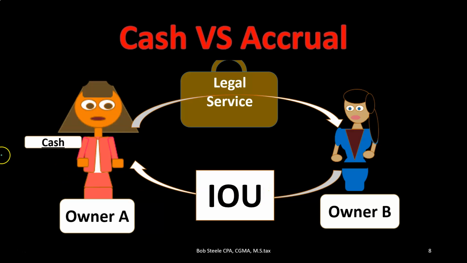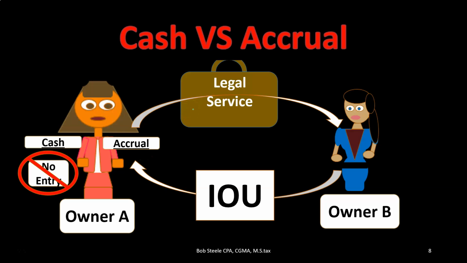Well, now we're going to say on a cash basis method, there's no transaction. We have no transaction over here because no money has traded hands yet, even though legal work was done. But on an accrual basis, you would say that accounts receivable would go up, and we would be collecting on that receivable in the future to get cash, accounts receivable being an accrual account, and then income would be going up at the point in time the work was done, even though cash was not yet received.